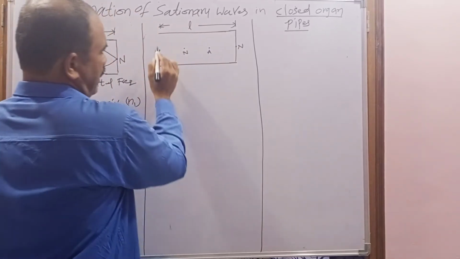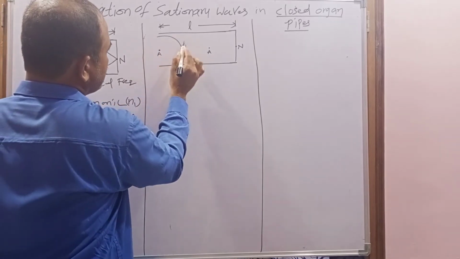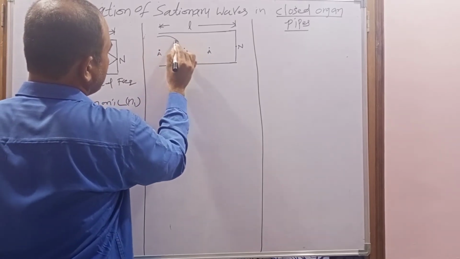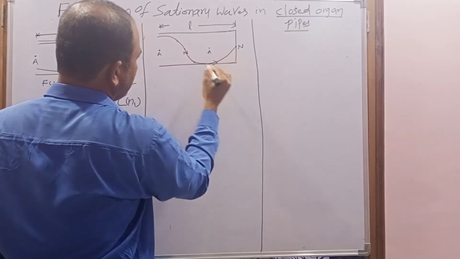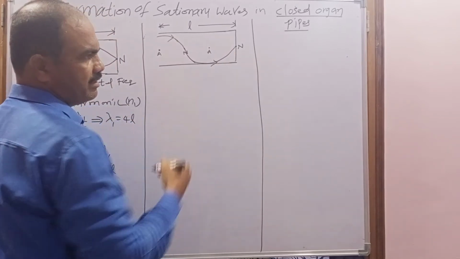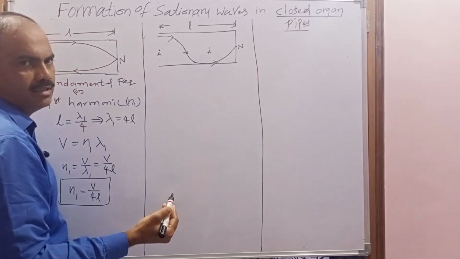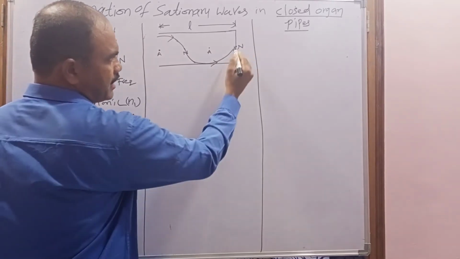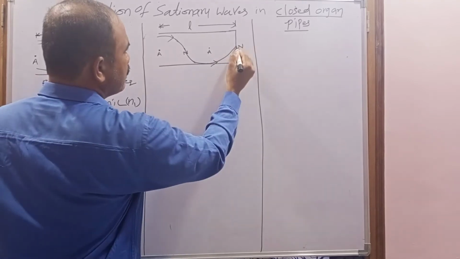So again when we send the progressive wave, it travels along like this, and when it reaches the other end, it is incident at the rigid boundary. Due to that, it is reflected with a phase difference phi. So the compression and rarefaction are superimposed out of phase, and the particle is not free to vibrate, and a node is formed.